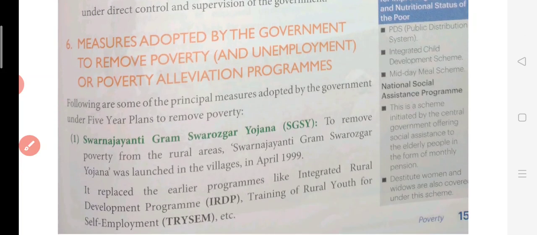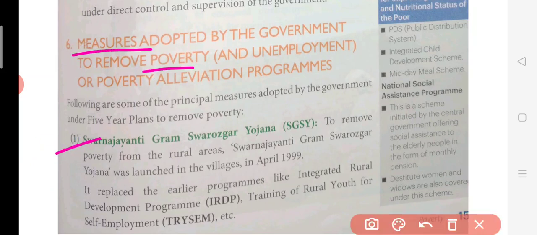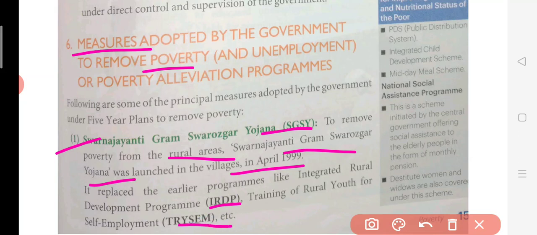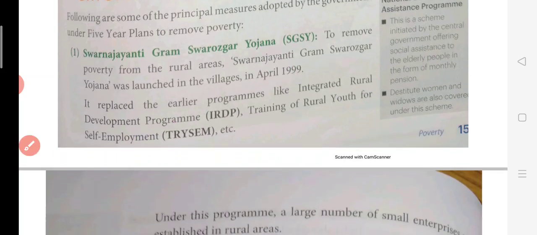Now, what are the measures adopted by the government to remove poverty? Okay, so there is Swarn Jayanti Gram Swarojgar Yojana (SGSY). It was implemented in April 1999, basically for rural areas. This Yojana came to be known as Swarn Jayanti Gram Swarojgar Yojana. It replaced some previous programs being run by the government, the Integrated Rural Development Program and Training of Rural Youth for Self-Employment. So IRDP and TRYSEM were replaced by this.